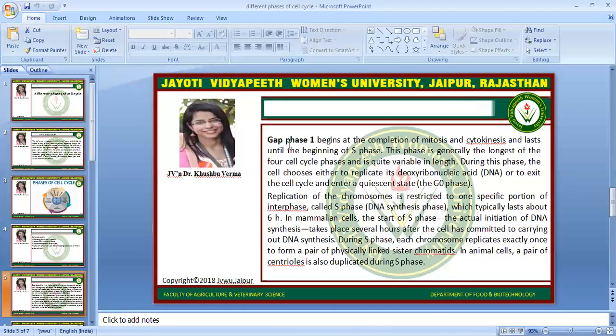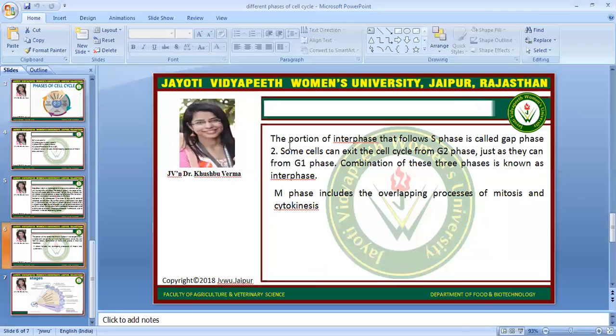During the S phase, each chromosome replicates exactly once to form a pair of physically linked sister chromatids. In animal cells, a pair of centrioles is also duplicated during the S phase. The portion of interphase that follows the S phase is called the gap phase, and some cells can exit the cell cycle from the G2 phase just as they can from the G1 phase.